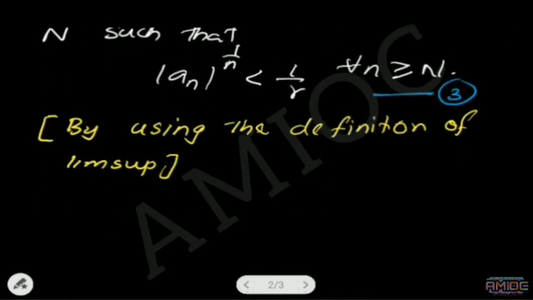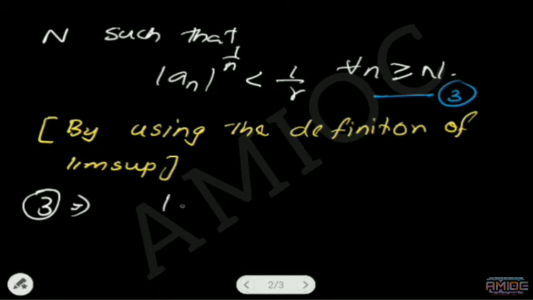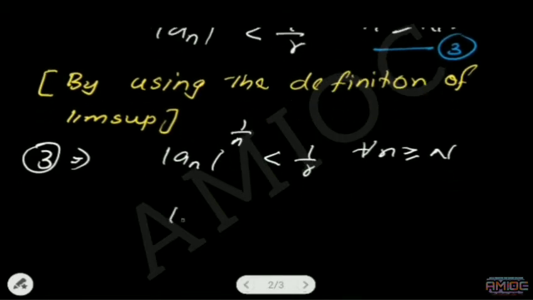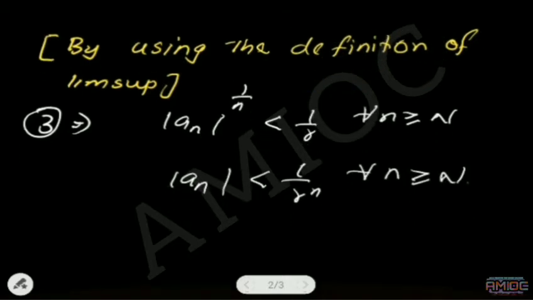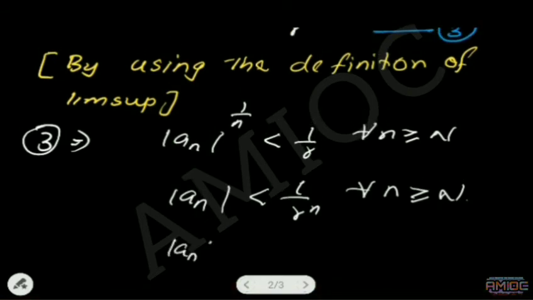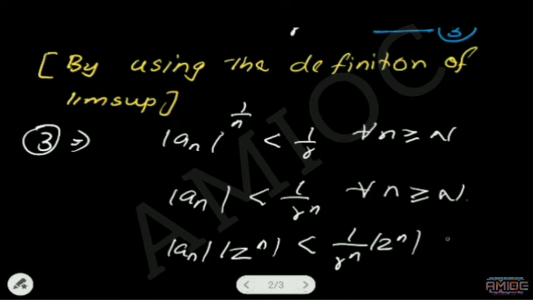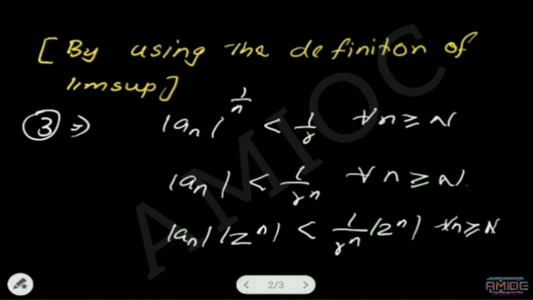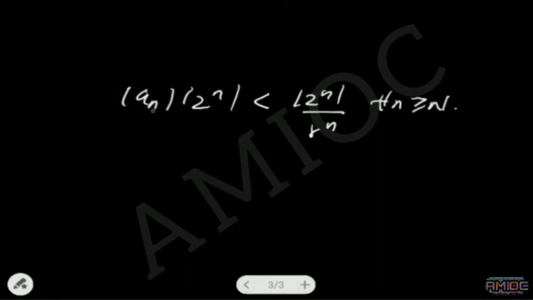Now equation 3 can be replaced as, by 3 we get mod a n power 1 by n is less than 1 by r for all n greater than or equal to capital N. When taking the nth power on both sides, we will get mod a n less than 1 by r power n for all n greater than or equal to capital N. Multiplying both sides by mod z power n, mod a n into mod z power n is less than mod z power n divided by r power n.